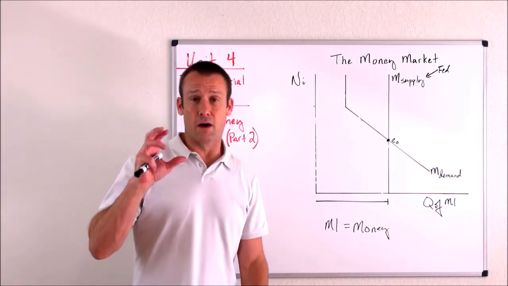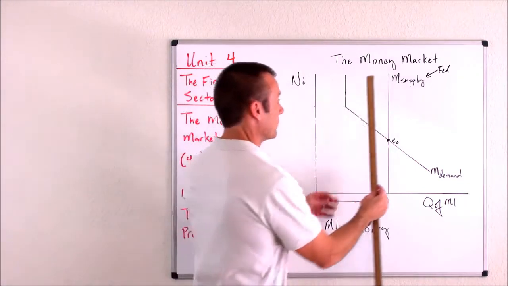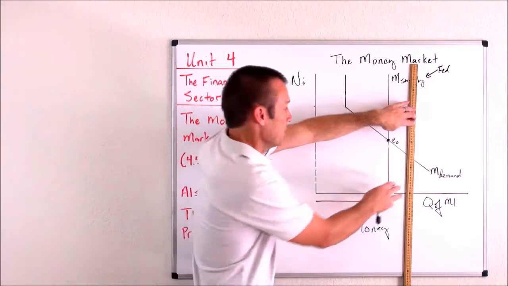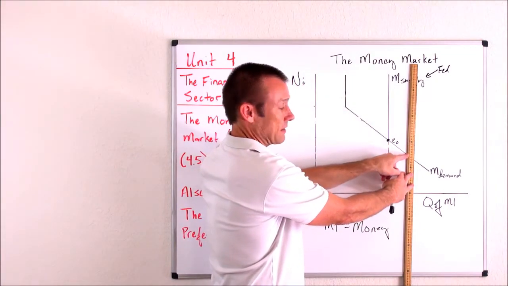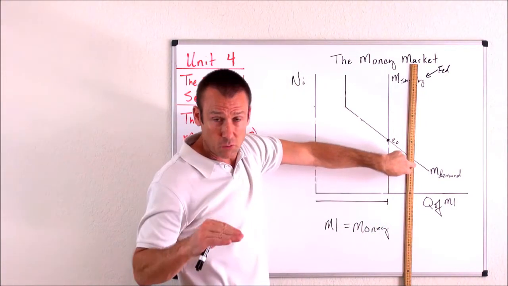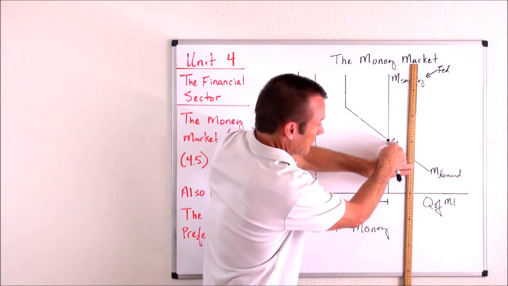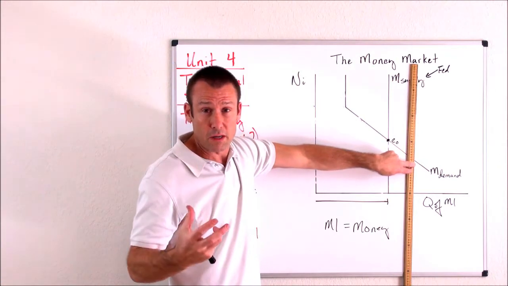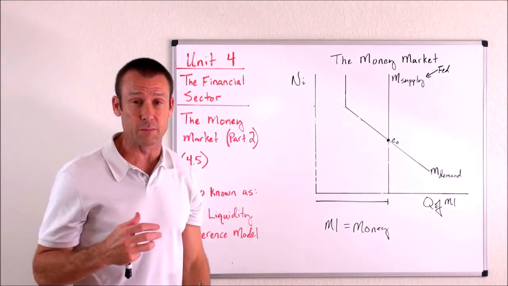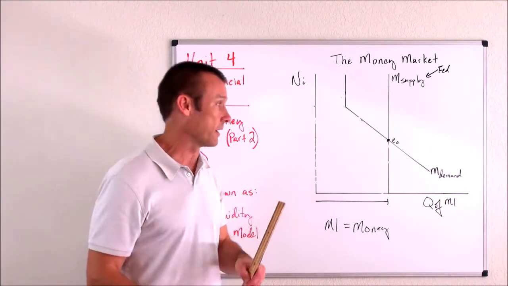If the Fed wants to expand the economy and wants to increase the money supply, what we would do is show the money supply shifting to the right, and what we should notice right there is that I'd have a new equilibrium right there. That'd be my new equilibrium. That means the nominal interest rate would go down, and when that nominal interest rate went down, the cost of holding money is going down, and that quantity demanded would increase. We would start holding more money for convenience sake, and we would move right to there. And that's what the Fed wants when they're doing easy monetary policy. They want us to hold more money because they want us to buy more goods and services.